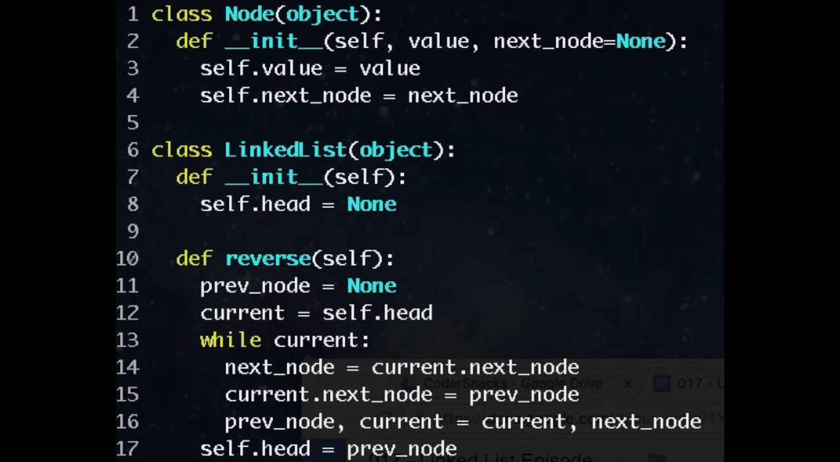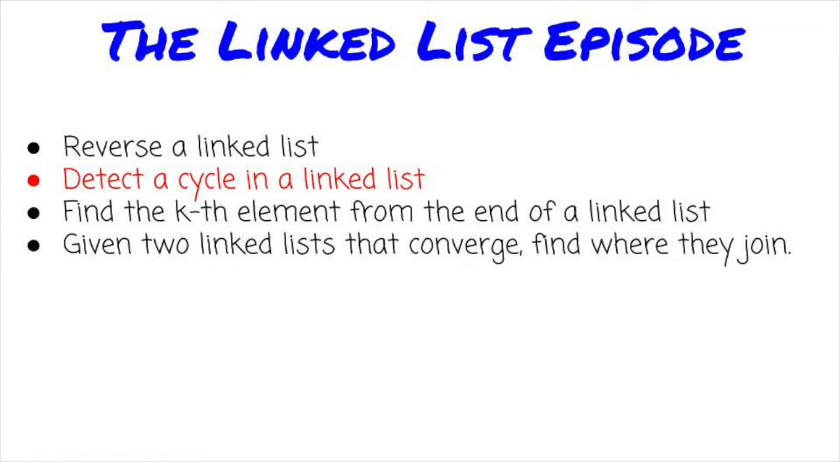The main trick to this problem is making sure we don't throw away access to nodes we need. More rarely, an interviewer will ask you to solve this recursively. I'll put some links in the description for that kind of solution. Moving on, question 2. Detect a cycle in a linked list.